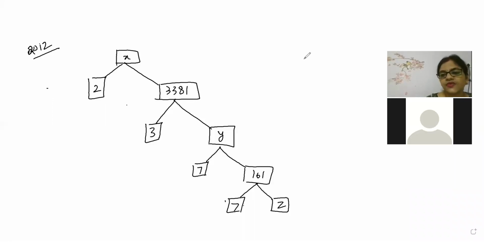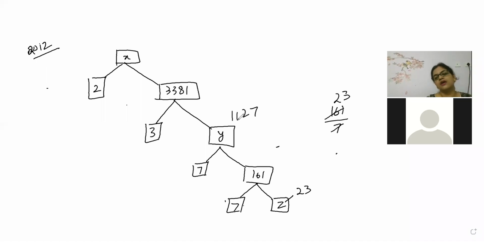Okay, so 161 divided by 7. So Z is coming 23. Y is 7. 161 multiplied by 7, and 7 multiplied by 23 is giving 161.